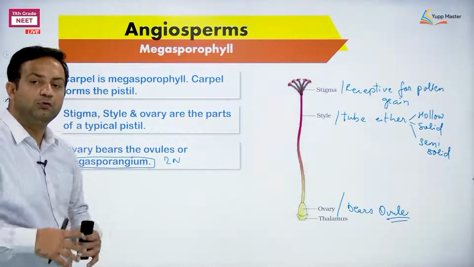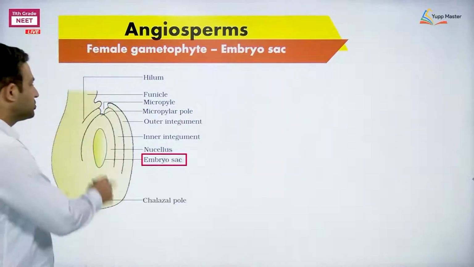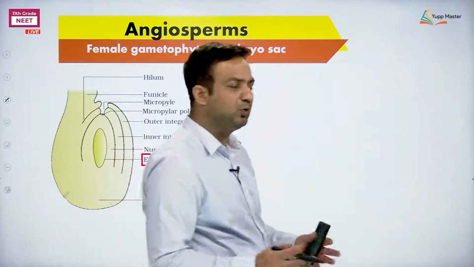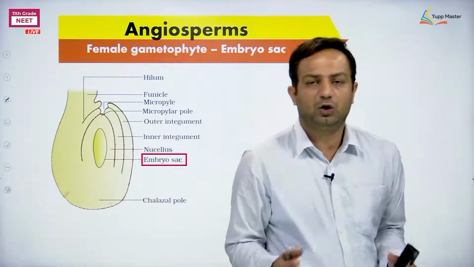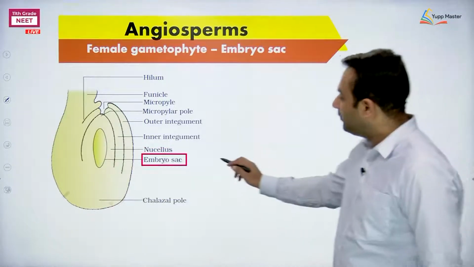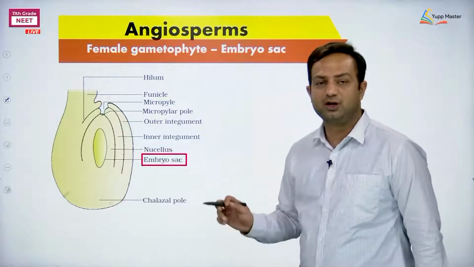Next, how does an ovule appear or look like? So this is an ovule. The diagram is taken from the 12th class NCERT because it is more relevant to study. We have to study all the things with respect to this diagram only. So here we have this most important structure which is called the embryo sac.